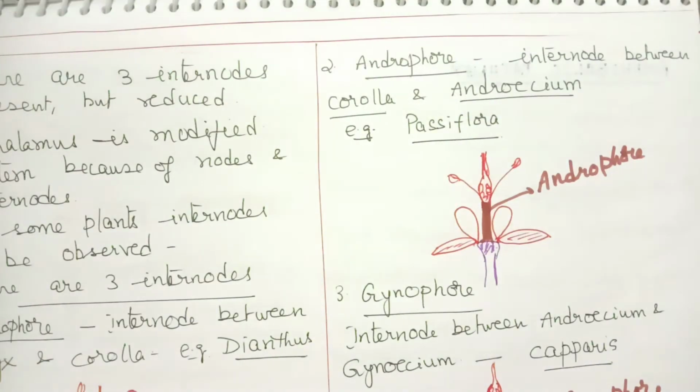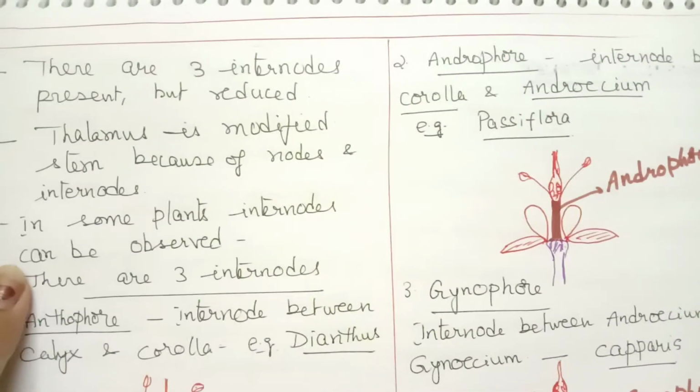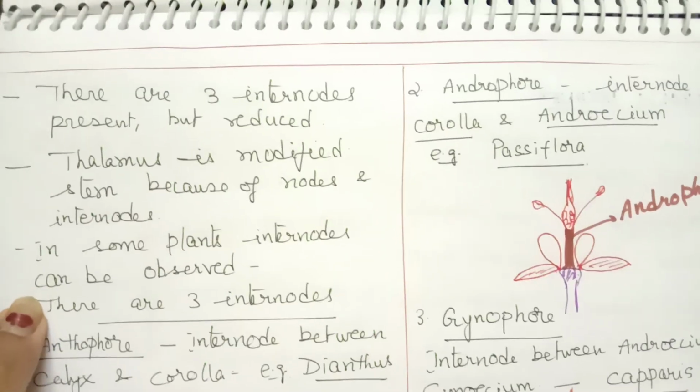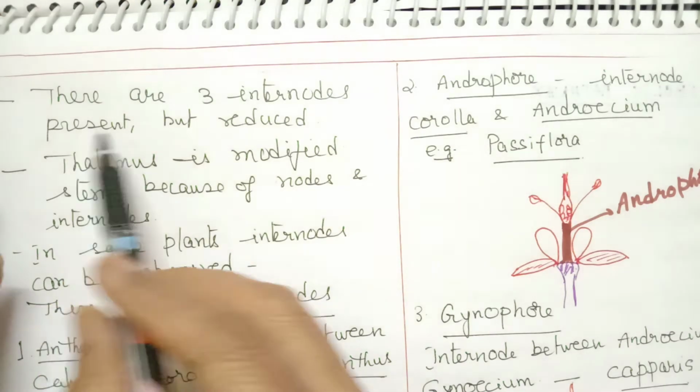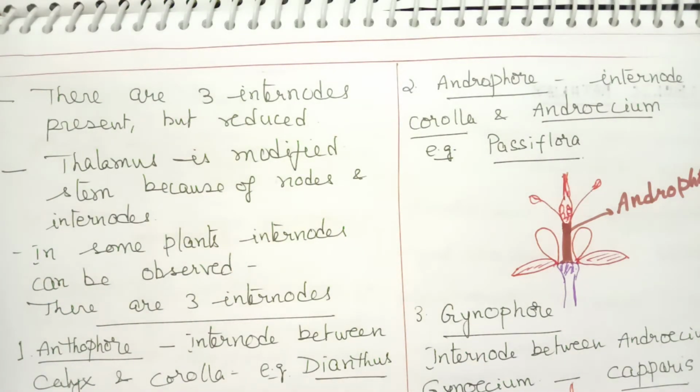Now let us see the other points. We just discussed that the flower has 4 nodes. That means it should have 3 internodes. But we normally don't find the internodes. Internodes are highly reduced. Nodes are very close.